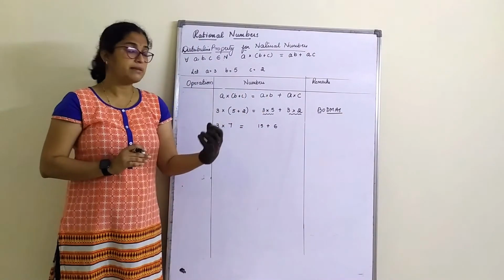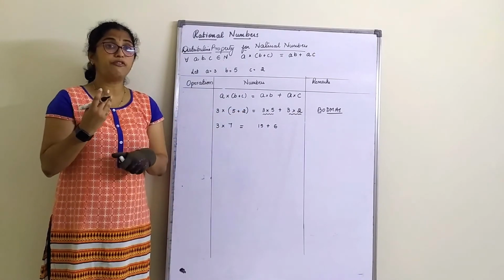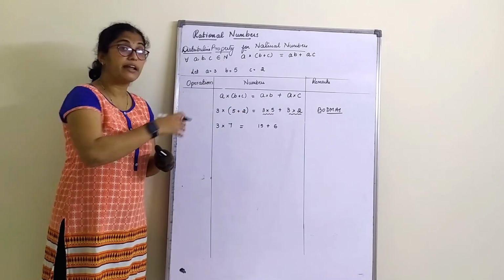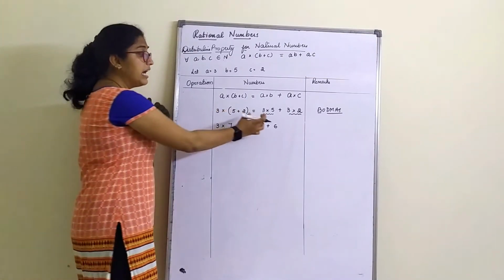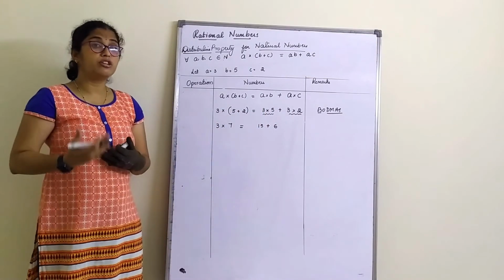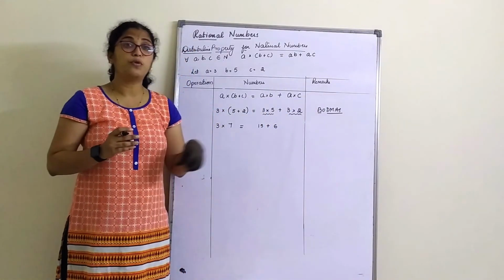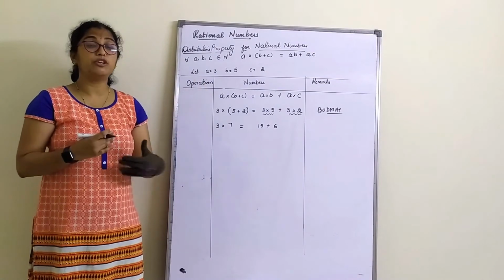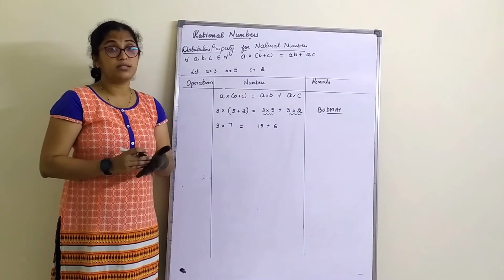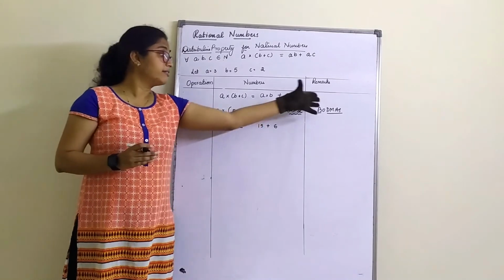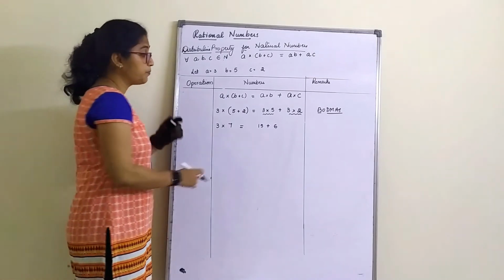Now see here, sometimes while writing on the board I underline with something. That's only because you have to understand what we are applying here. You can also have a pencil in your hand and underline this, because today when you are solving it, you know what you are doing. Here in the bracket you can write what rule is applied. Tomorrow when you are revising the same concept, you might not recall why you did this. So if you always underline and write something, you will remember the concept very well.